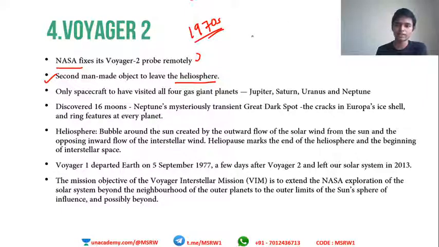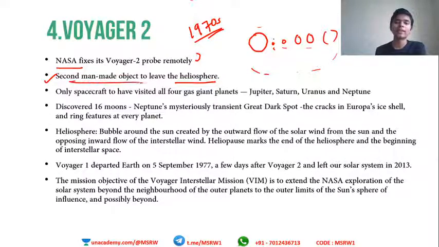So we have the solar system here, sun, right? And we have the various planets revolving around the sun. Okay, so all these are influenced by the sun. Heliosphere is the area up to which the sun's influence exists. Beyond that, there is no influence by the sun. Understood? So this is the second man-made object to leave the heliosphere. I will tell you about the other ones as we move on.